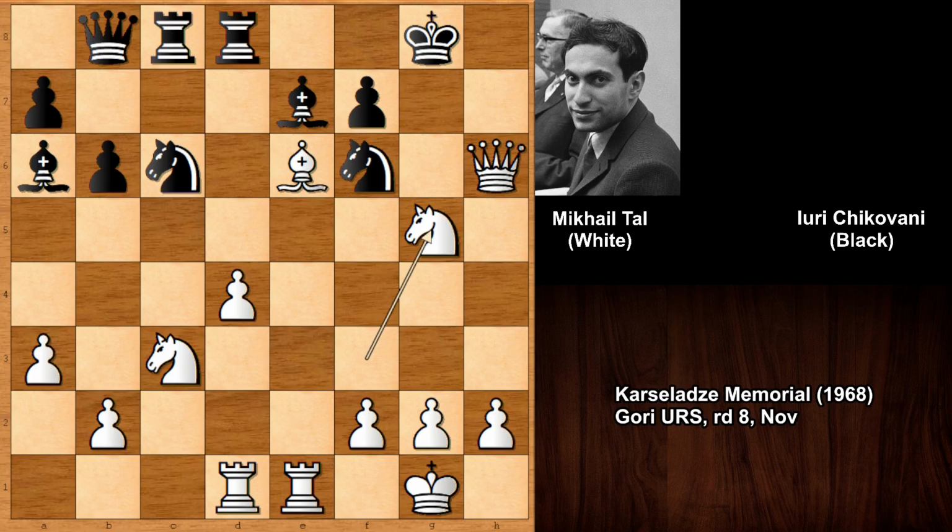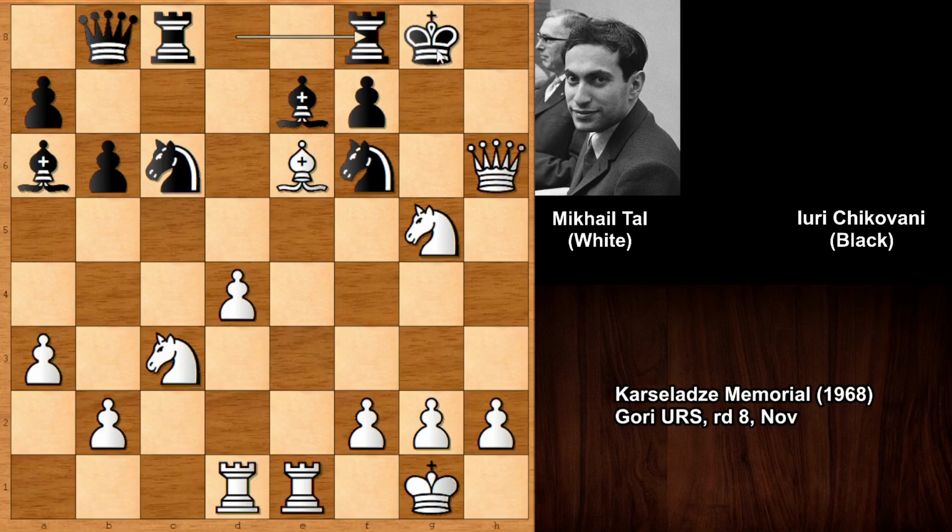So knight takes on g5, rook over for defending the checkmate. But then Tal played a final amazing move, and after that move, black resigned. Can you guess the next move of Tal? What would you do in this position?